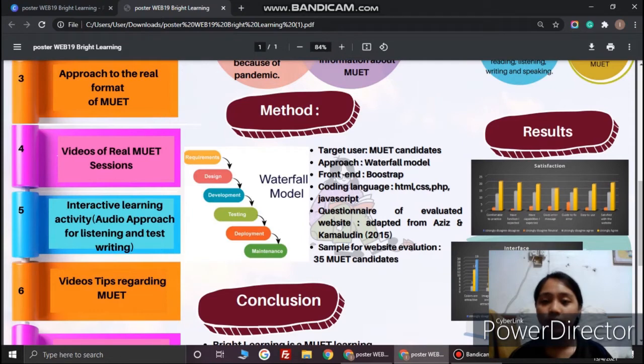So the methodology: the target users are basically MUET candidates, and we are using the waterfall model in developing our Bright Learning, which starts with requirements, and design wireframe, develop website, and we do the testing. And next we will go to the deployment, and lastly the maintenance. The front end that we use is Bootstrap. The coding languages that we use are HTML, CSS, PHP, and last is JavaScript. The questionnaire to evaluate the website is adapted from Aziz and Kamaluddin. The sample for website evaluation is 35 MUET candidates.